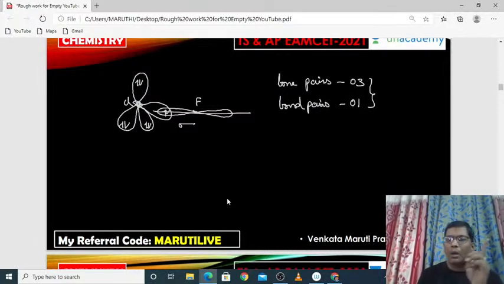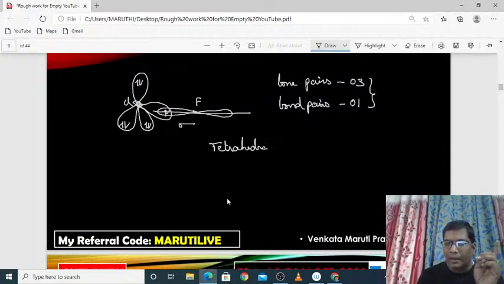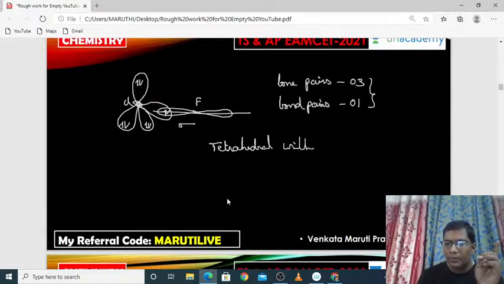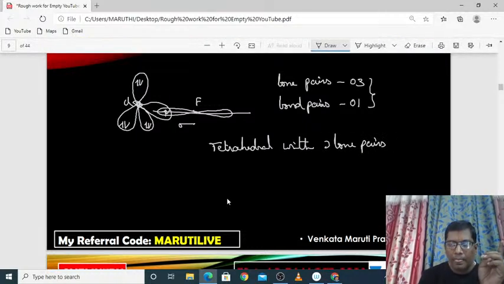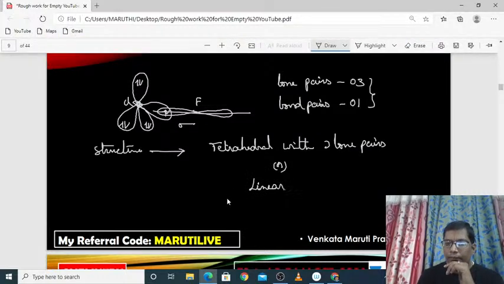3 lone pairs and 1 bond pair means it is tetrahedral with 3 lone pairs. What is the structure? The structure is 3 lone pairs and 1 bond pair, or simply it is called linear.